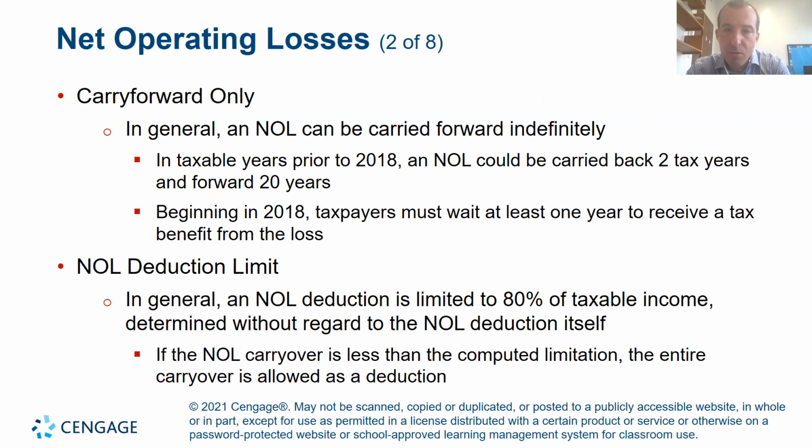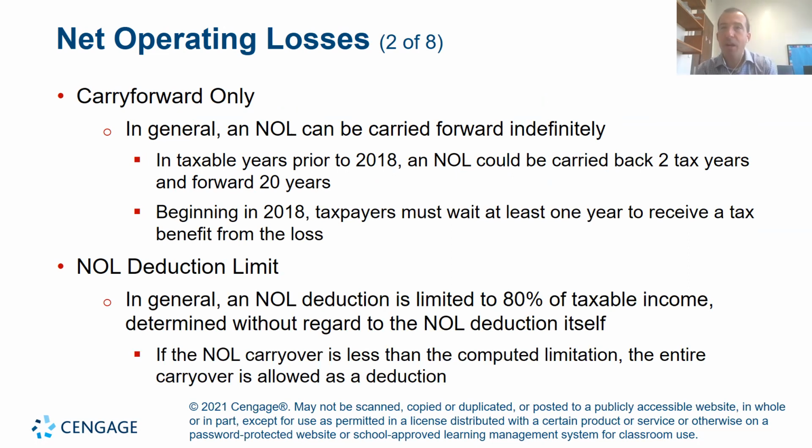We'll focus on the new rules. Like I said, prior to 2018, there was a 20-year limit. There is also a net operating loss deduction limit. In general, if you have a net operating loss, it's limited to 80% of the taxable income determined without regard to the NOL itself.